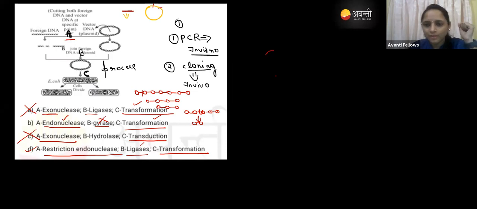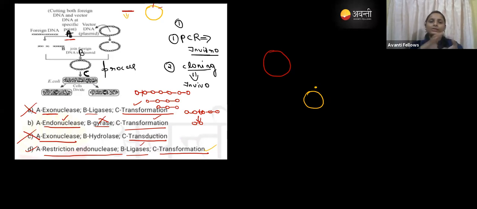For example, this is the bacterial DNA. Here you can see the bacteria. This is the environment of the bacteria. Here is the DNA. The DNA which is taken by the bacteria from the environment, that we call a transformation.